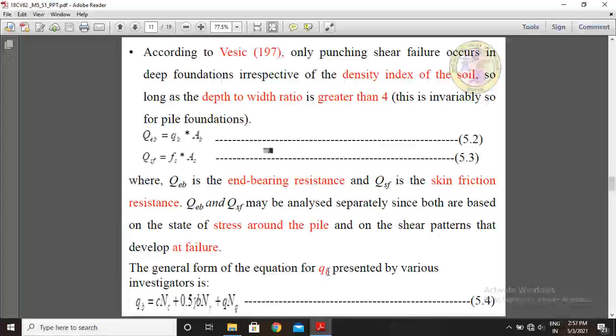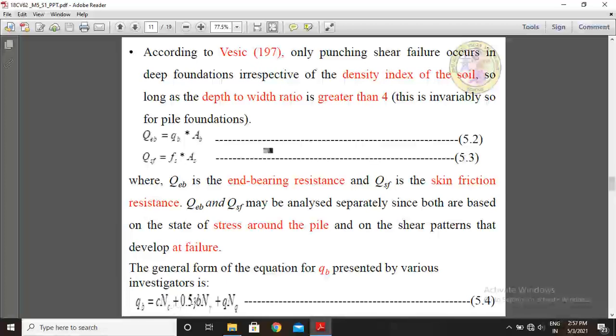The general form of the equation for QB presented by various investigators is QB = C Nc + 0.5 γ B Nγ + q Nq. Here C is the cohesion of soil in kilonewton per meter square. Nc is Terzaghi's bearing capacity factor.